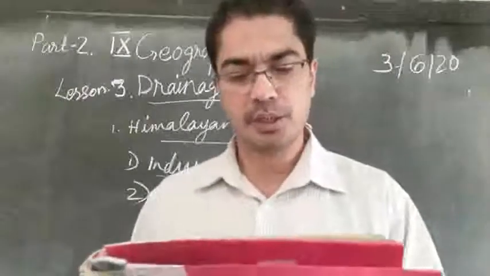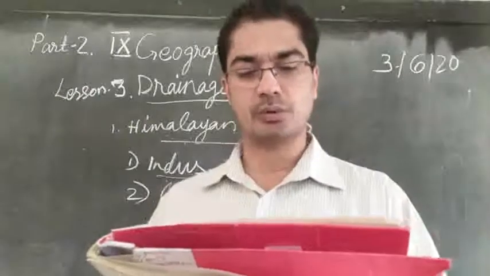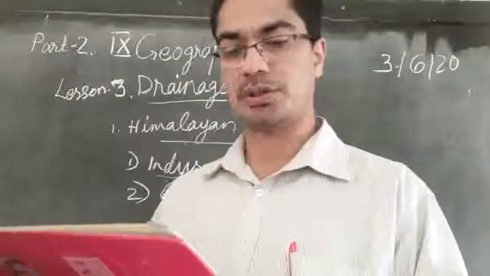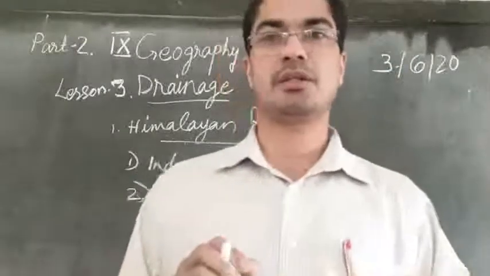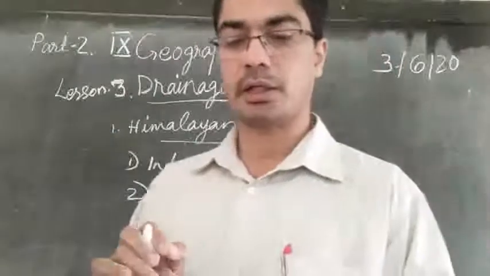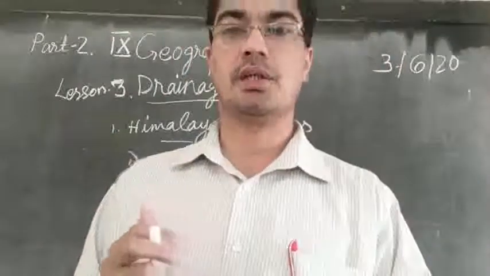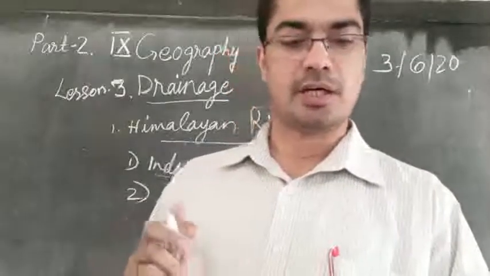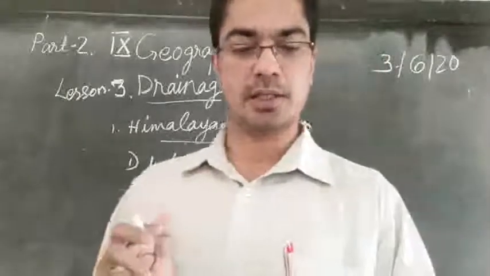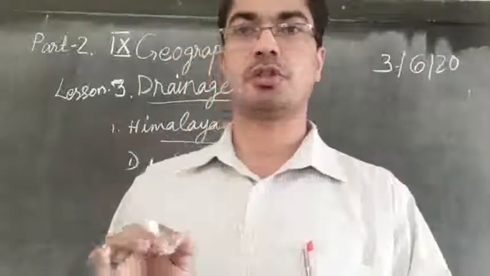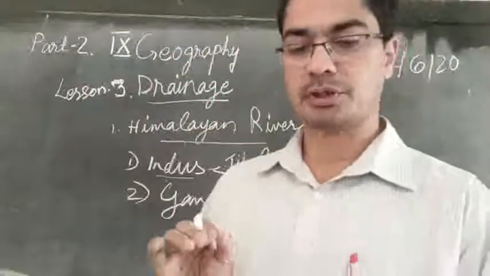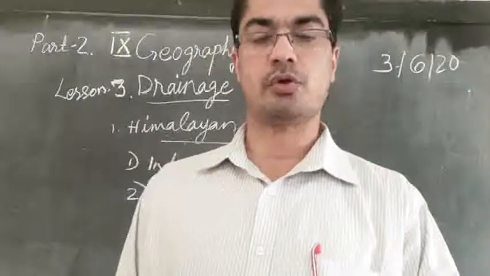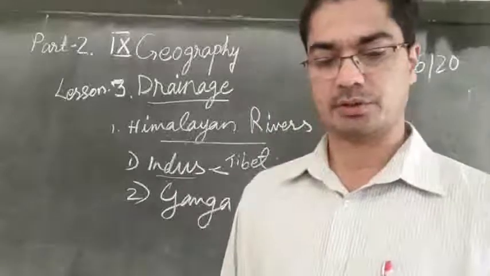A few of them being major rivers such as Yamuna, Gaghara, the Gandak and the Kosi. So you can underline some of the major tributaries of Ganga. What are they? One is Yamuna, another one is Gaghara, another one is Gandak and another one is Kosi. So these four major tributaries come and join the river Ganga. They are all originating from the Himalayan mountains.